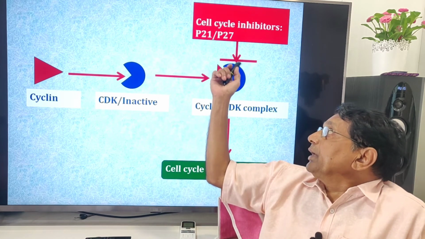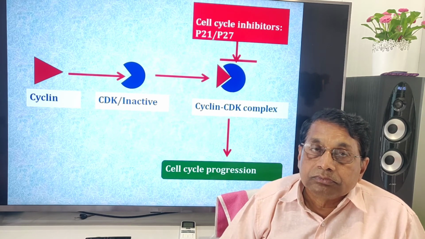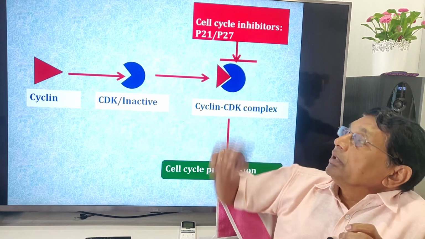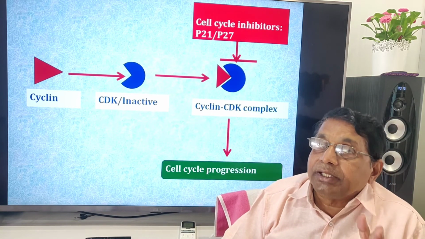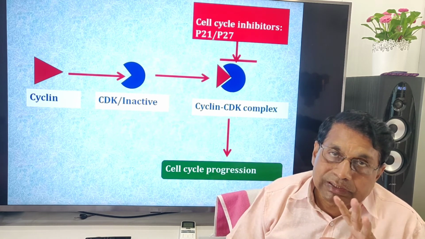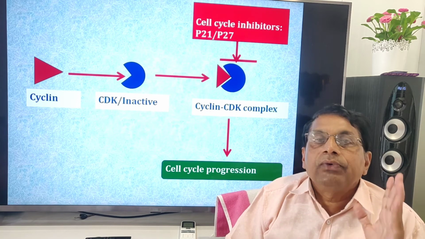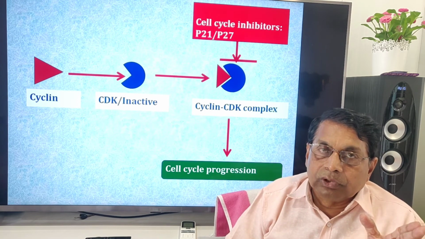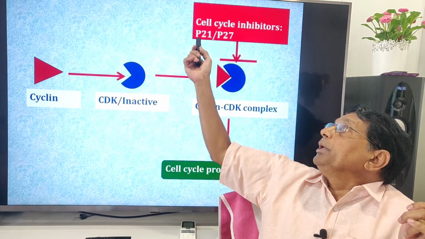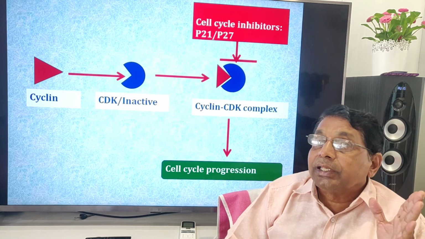So, for example, if there is a problem in cell divisions at one stage or another, then there will be certain inhibitors to stop the cell cycle, because the cell cycle is not allowed to progress with mistakes. So what are the p21, p27 proteins? These are cell cycle inhibitors.